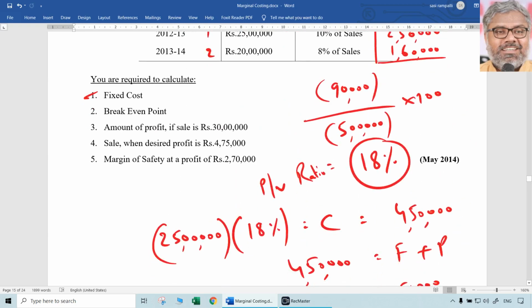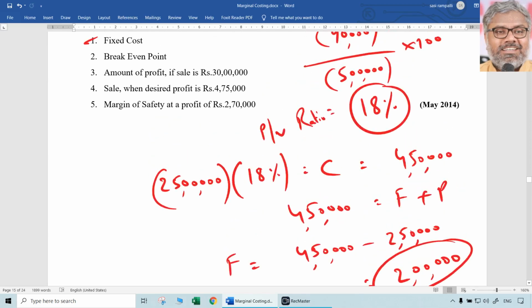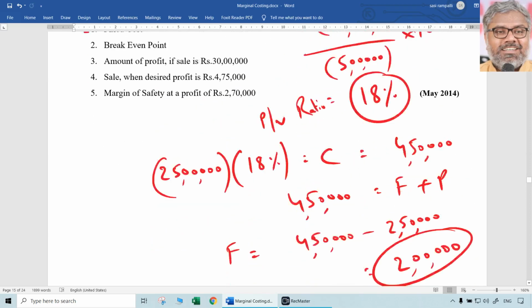See, 20 lakhs was the sales. So 20 lakhs sales with PV ratio 18% means 3,60,000 was contribution. Profit was 1,60,000. Deduct that. Fixed cost will be 2 lakhs. There also it is 2 lakhs. Always fixed cost is same unless otherwise it is mentioned. Fixed cost is constant throughout the periods and level of activity does not have any impact on fixed cost. So that is the first question answer: fixed cost 2 lakhs rupees.